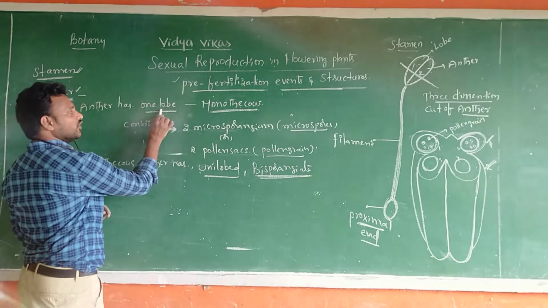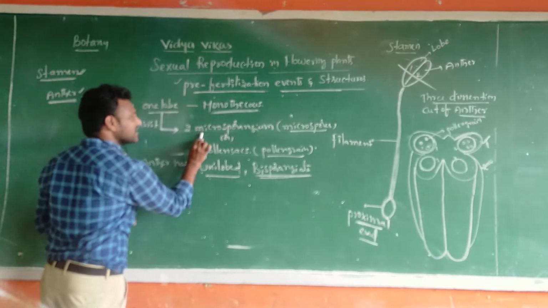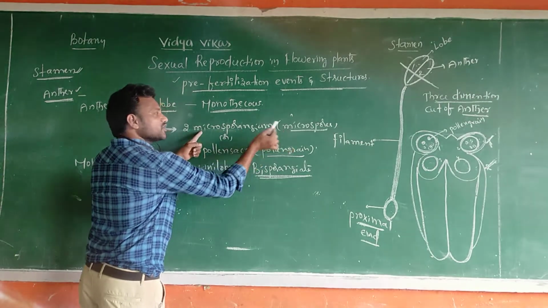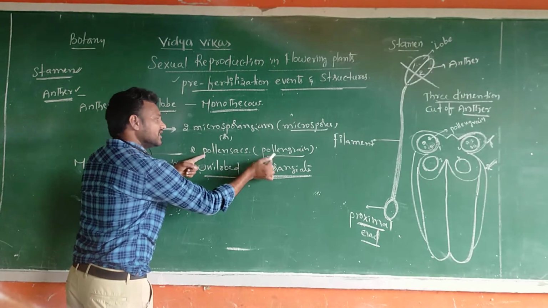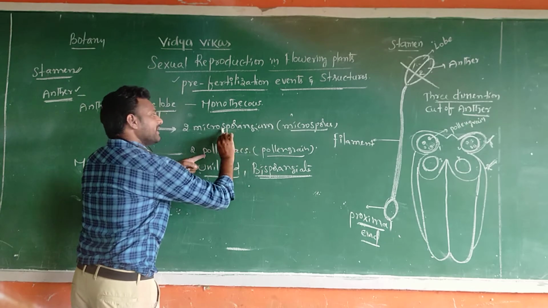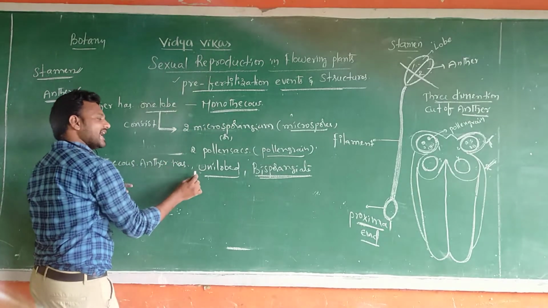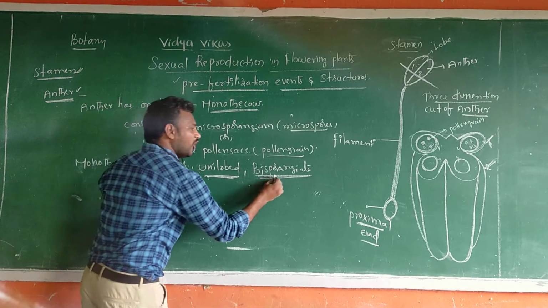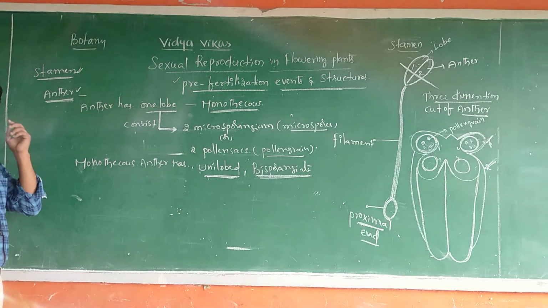So one lobe is present, monothecous. This lobe consists of how many microsporangia? Two microsporangia. Within a microsporangium, microspores are present. Within a pollen sac, pollen grains are present. That's why pollen sac, that's why microsporangium. Finally, a monothecous anther has how many lobes? One lobe, that's why unilobed. And how many microsporangia? Two, that's why bisporangiate.